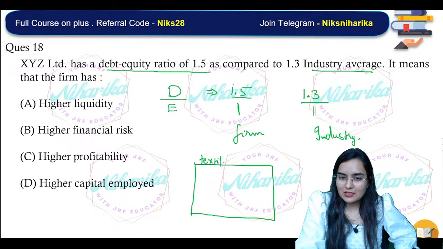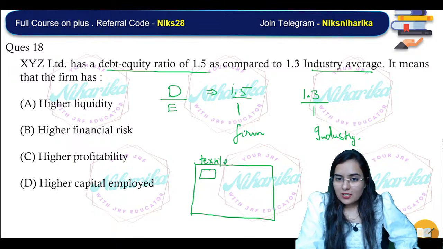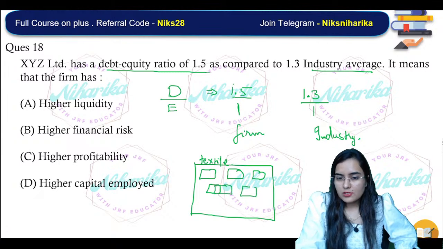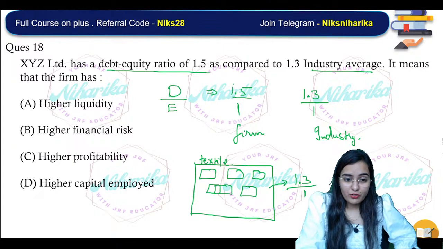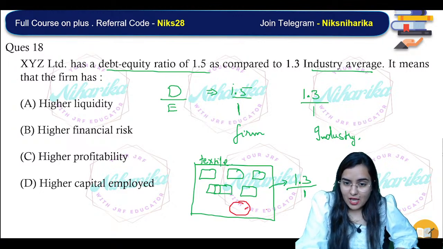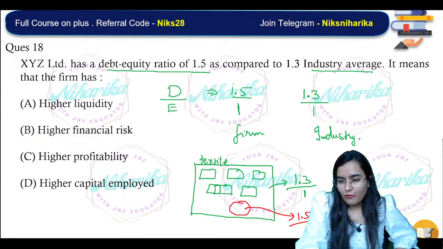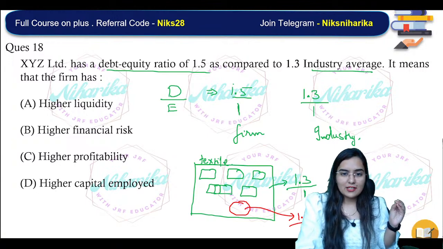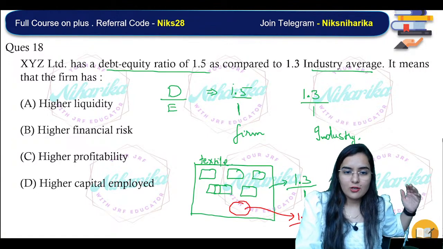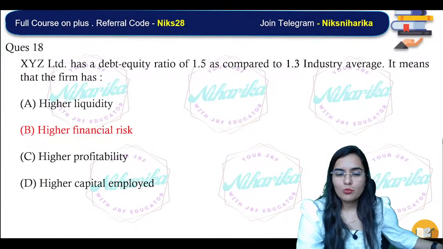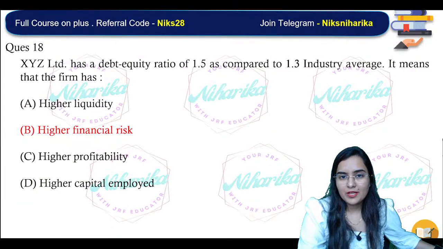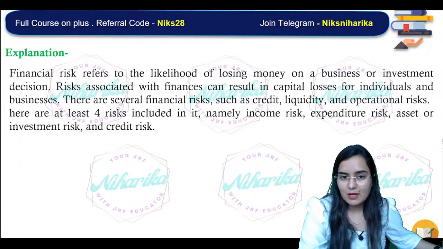Suppose in that textile industry, let's take all the firms. The average of all the firms in that industry is coming to 1.3 is to 1. But one particular firm is having a debt of 1.5 compared to the equity. That means the debt is very high. They have borrowed more money, much more as compared to the equity they have, the owner's capital they have.